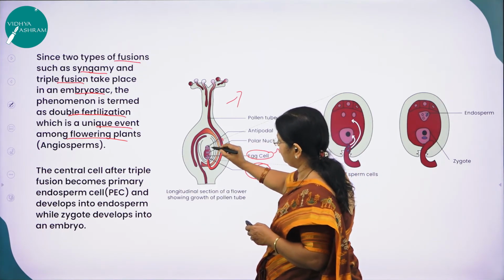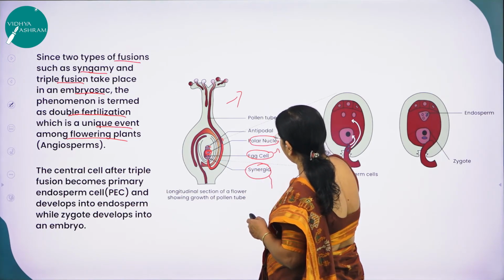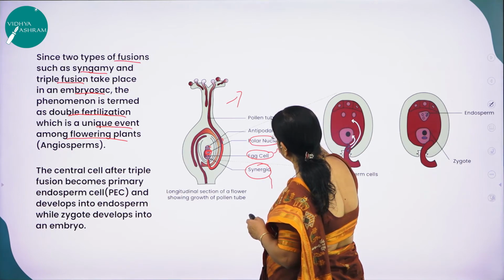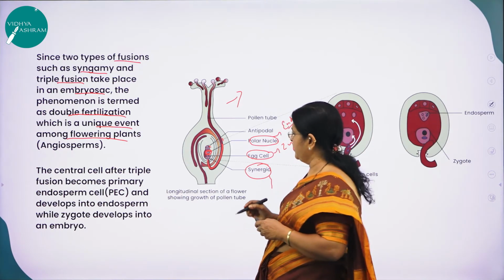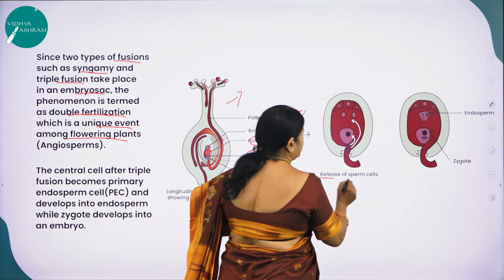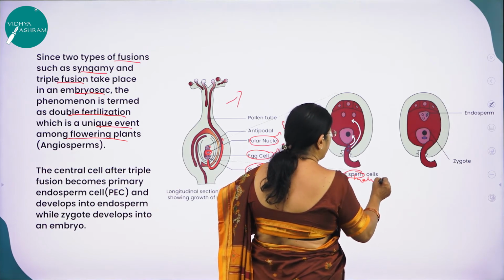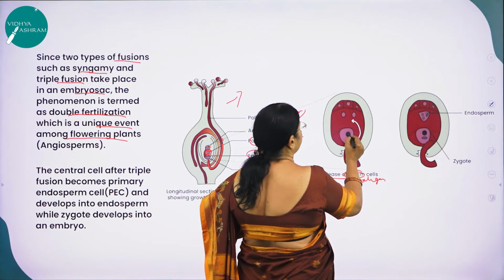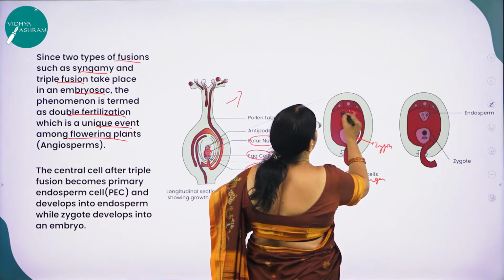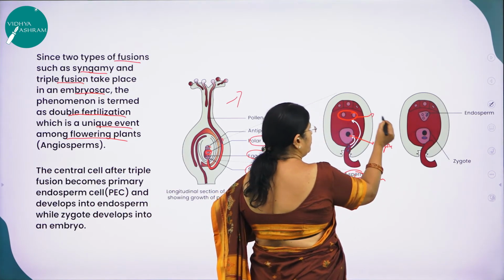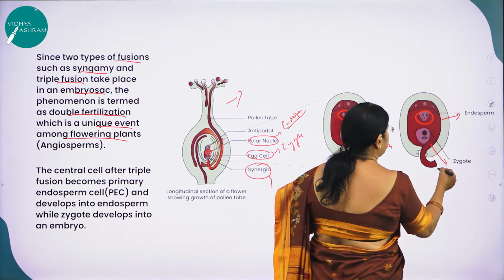The other one will fuse with the secondary nucleus. Here you can see the 2 polar nuclei, and it will form what? The endosperm, right? So here you can see the male gametes. The male gametes are released from the pollen tube. Here what is formed? Zygote is formed. Here it fuses with the two polar nuclei to form what? Endosperm. Here you can see the endosperm. Here you can see the zygote.